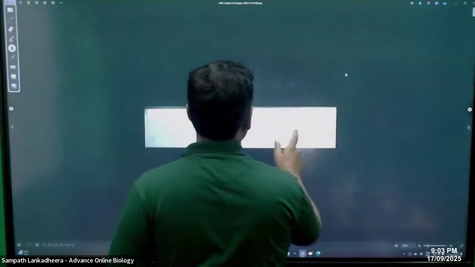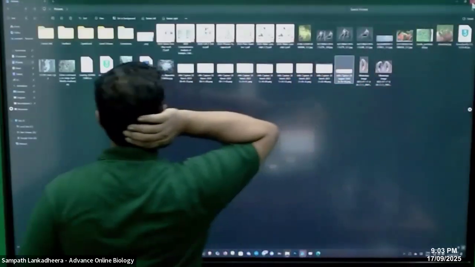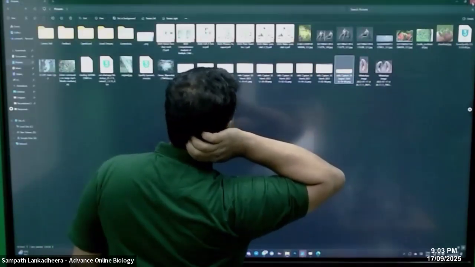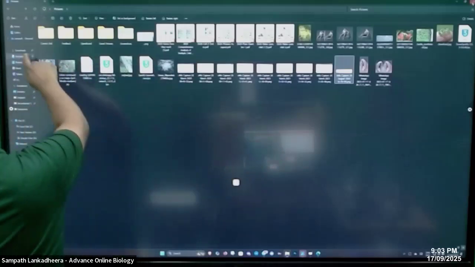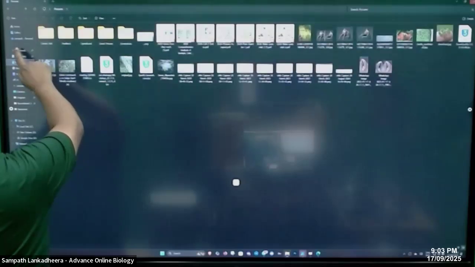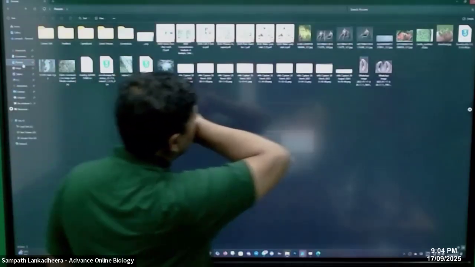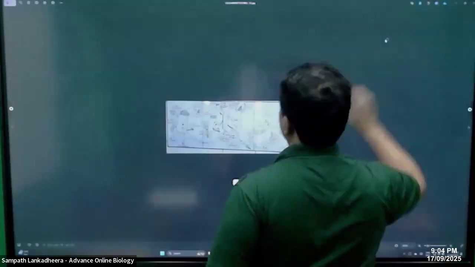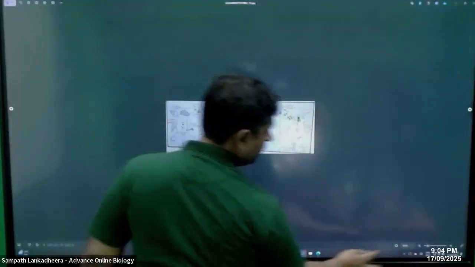I saved it. Pictures, documents, pictures. Oh, yeah, it's here. All right, this is the diagram.